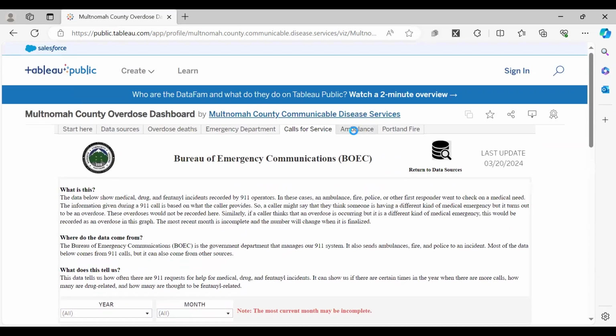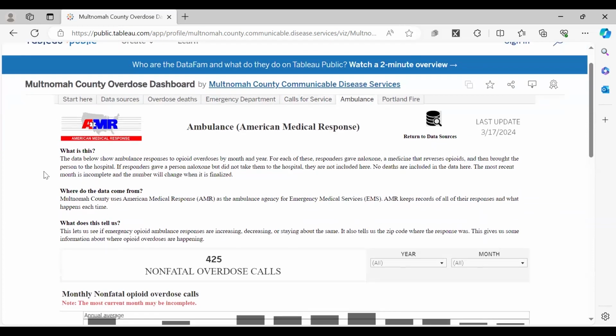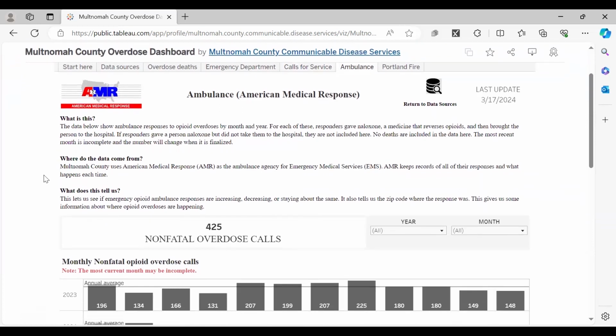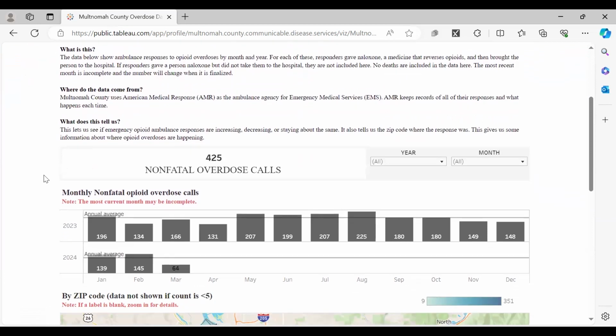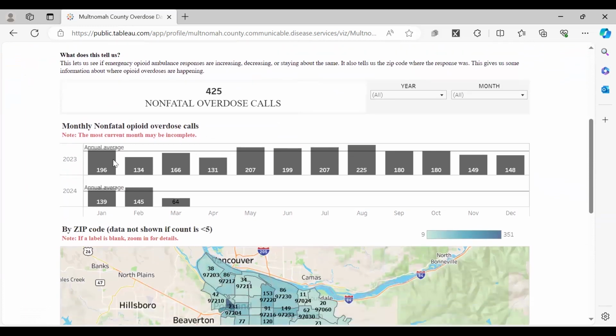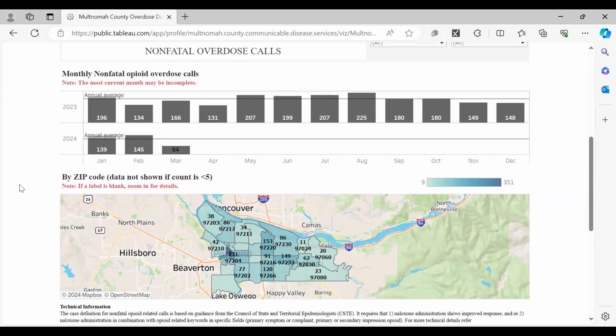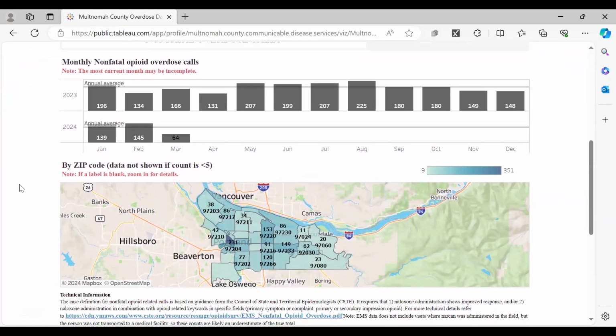Let's look at our ambulance data. Again, we have this explanation at the top. What is this? Where does it come from? And what does it tell us? We're able to see year and month filters. Again, we have that current month that looks pretty low, but we will want to wait until we have final data in there to make an ascertainment of what the trend looks like.